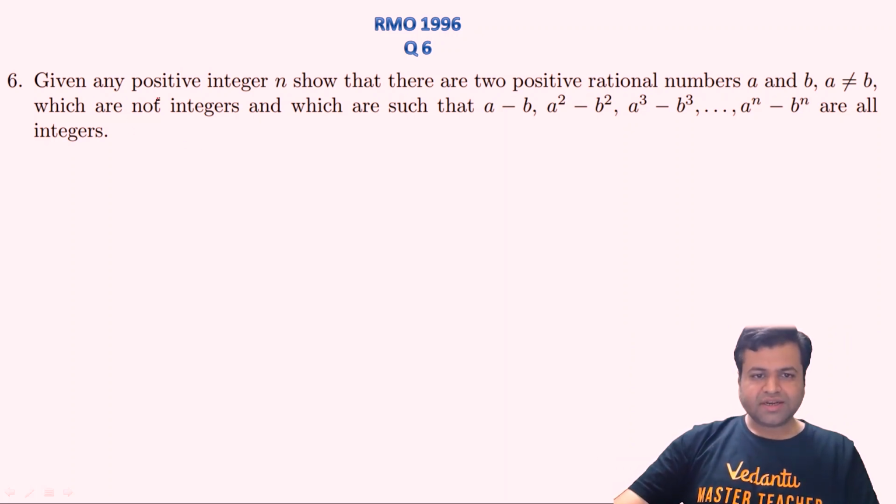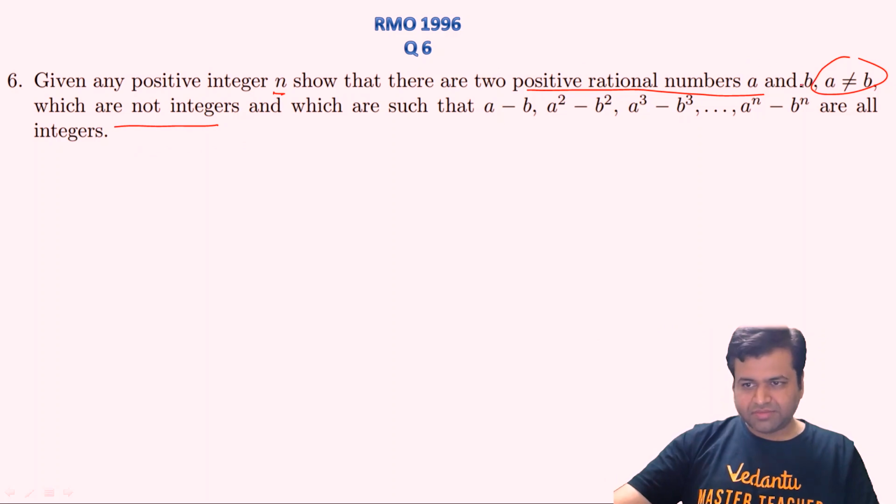The question says that given any positive integer n, we need to prove that there are two positive rational numbers A and B, in which A is not equal to B, and which are not integers, such that A minus B, A square minus B square, A cube minus B cube, and A^n minus B^n are all integers for any given positive integer n, right?